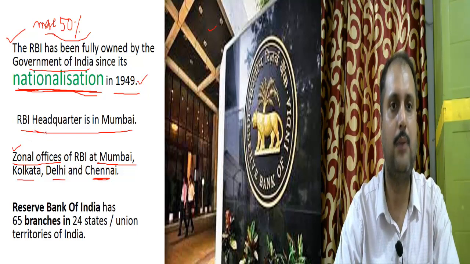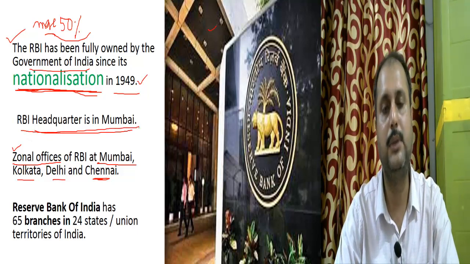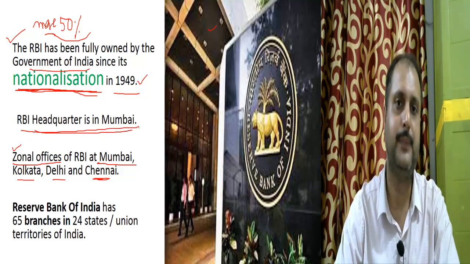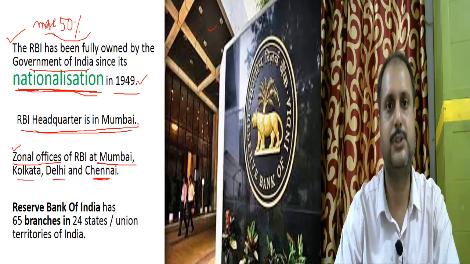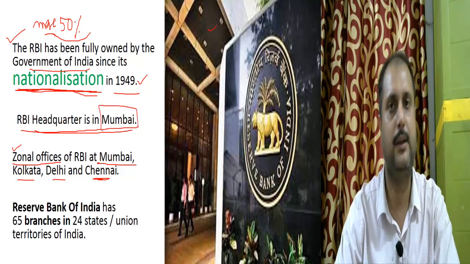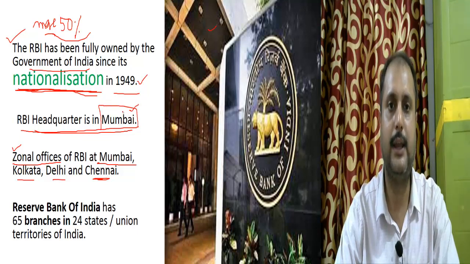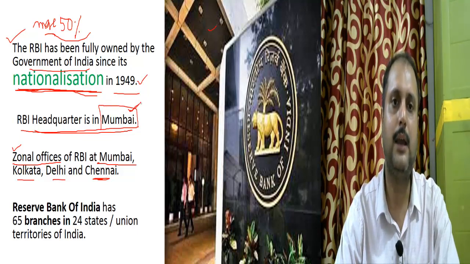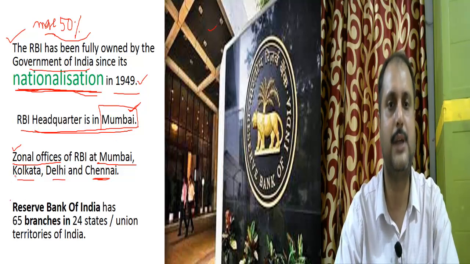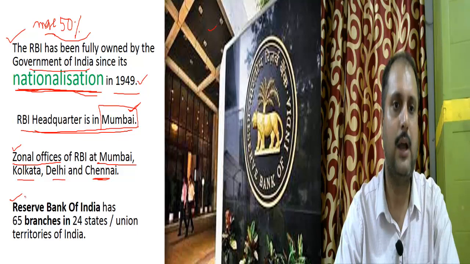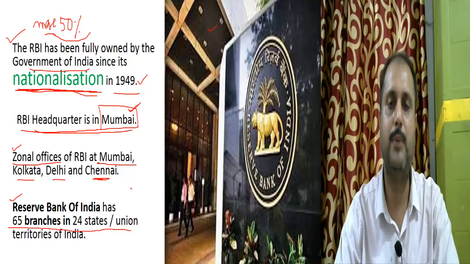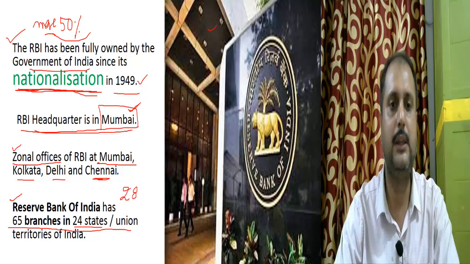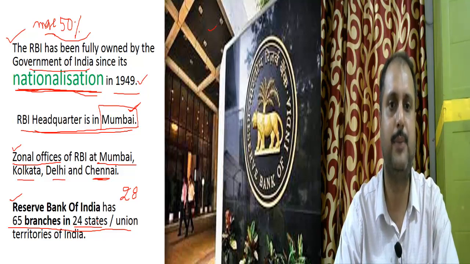Now the RBI headquarters is in Mumbai. It means that the governor of the RBI sits in Mumbai. Shaktikant Das sits in Mumbai. It is in the headquarters that the RBI governor will sit. Now besides the zonal offices and the headquarters, the RBI has 65 branches in 24 states. Now how many states are there? The states are 28 and 24 states have RBI branches, with 65 branches in total.